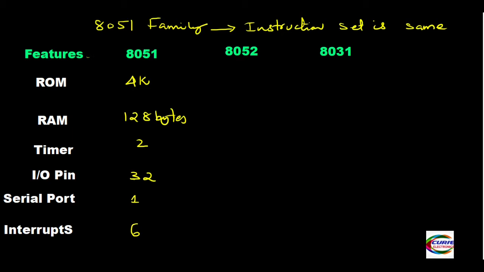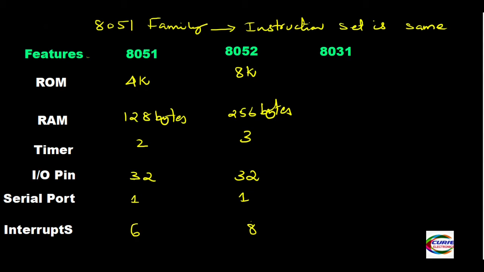Similarly, for the 8052, there was 8 kilobytes of memory. In this ROM we store the programs, and there were 256 bytes of RAM. And then what about the timers? It had one extra timer, so three timers, but IO pins were only 32, only one serial port, and there were eight interrupts in the 8052.